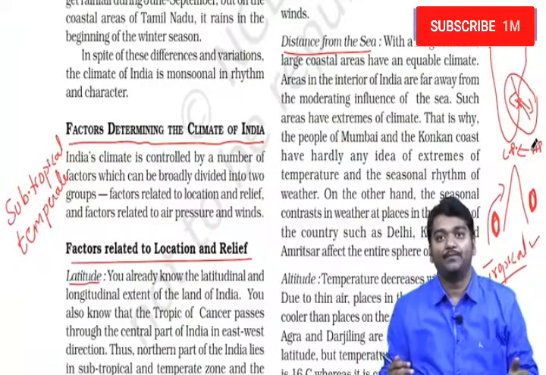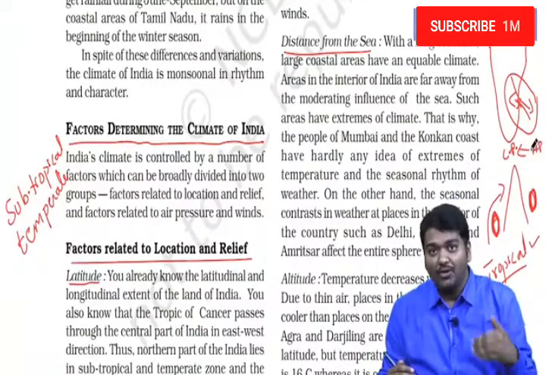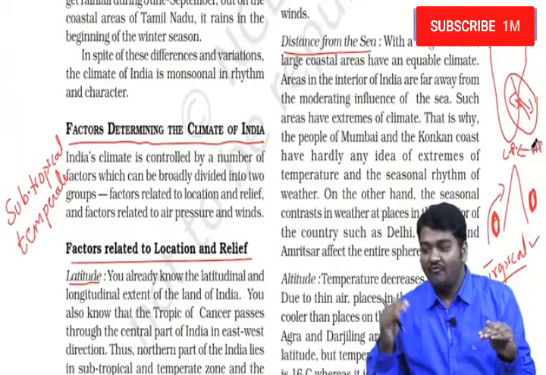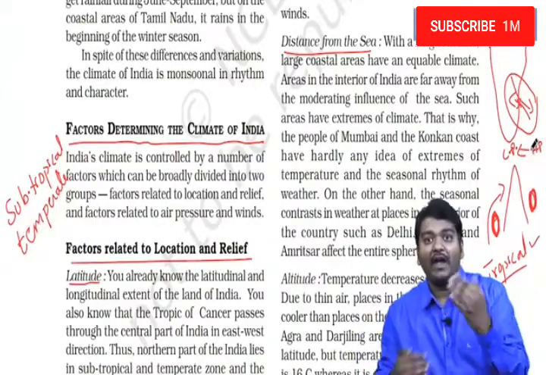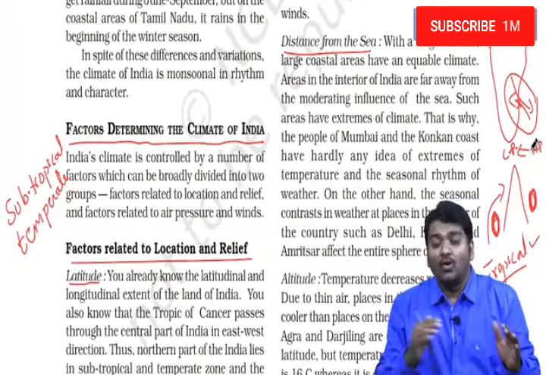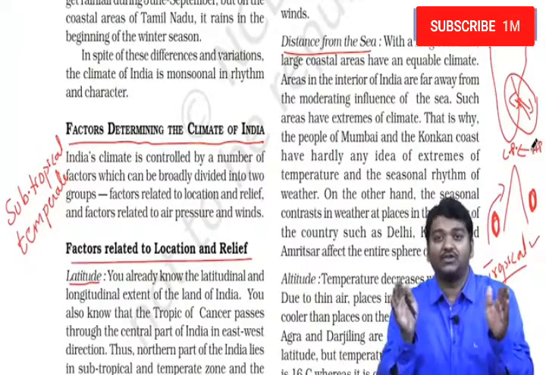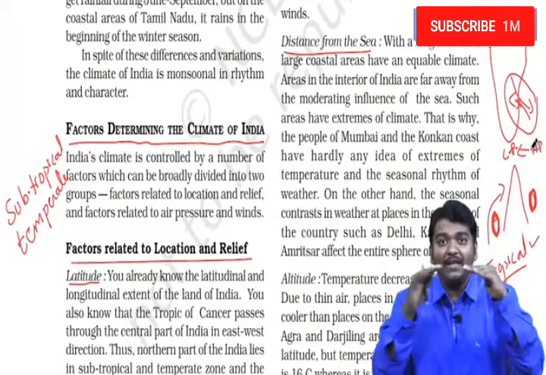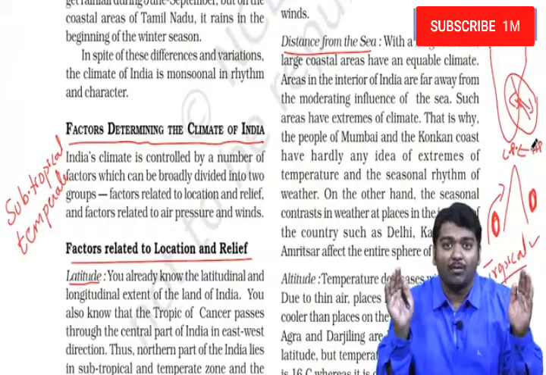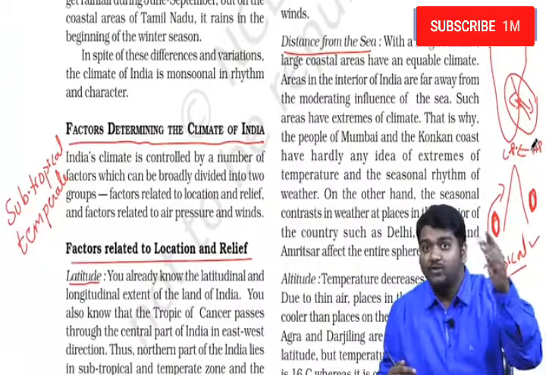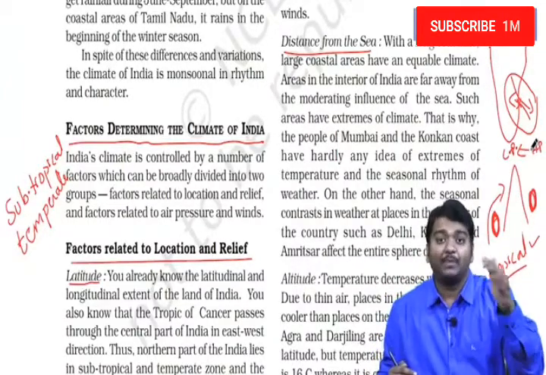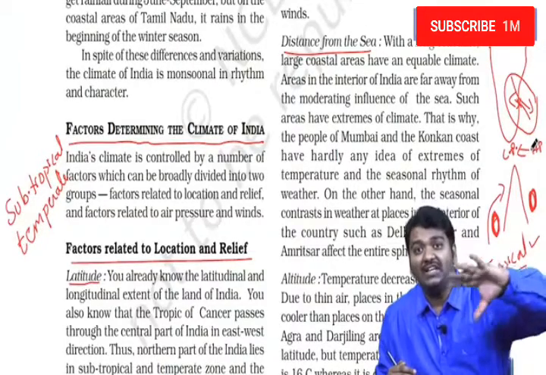And whenever you have low temperature, winds blow away and they normalize. So something or the other takes place to ensure that there will be more or less the same temperature throughout the year. But when it comes to Delhi or when it comes to Punjab, these are much more interior.